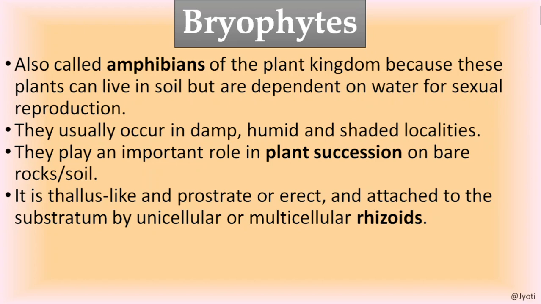Because of that acid, if it is a rock, then weathering of the rock takes place, and they hold moisture, and that moisture is also added to the soil or rock, and some amount of humus is also added, because of which the nutrient capacity of the soil or rock is increased, and now that rock or soil is suitable for the growth of the moss. As you know, moss can survive on terrestrial land also.